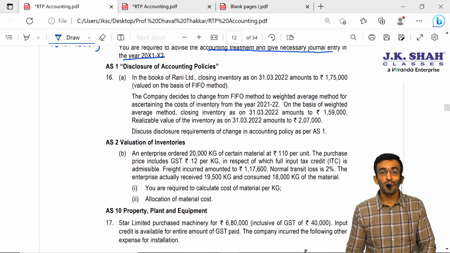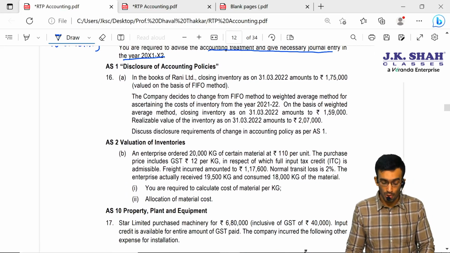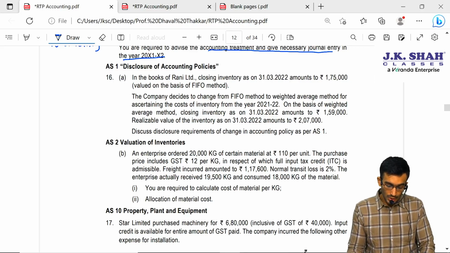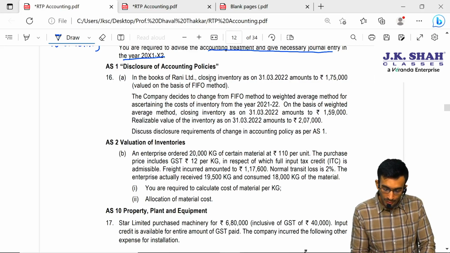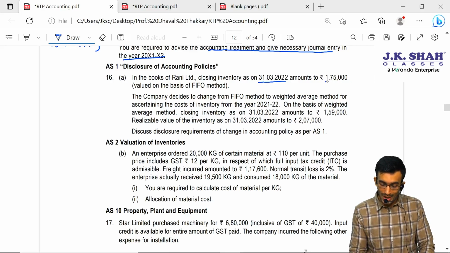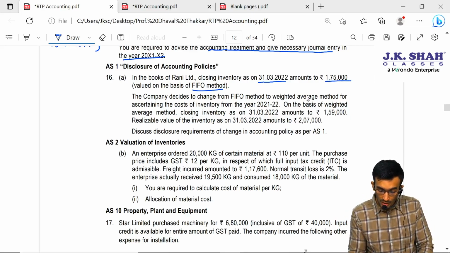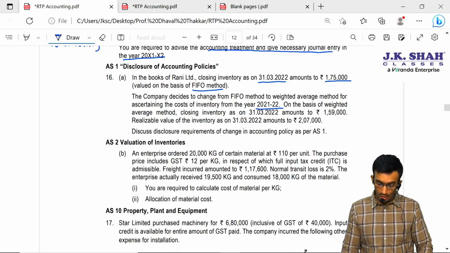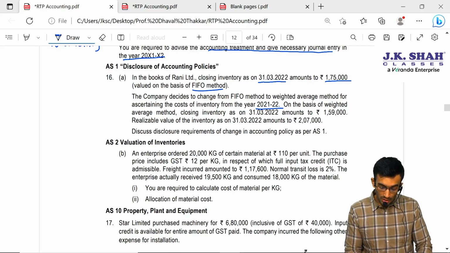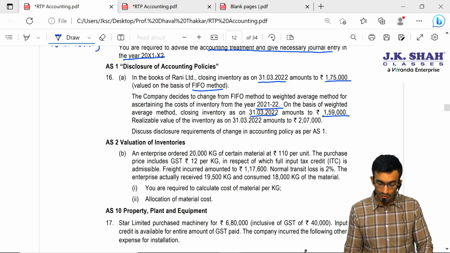AS1, disclosure of accounting policies. In the books of Rani Limited, closing inventory as on 31st March 2022 amounts to 1,75,000 based on FIFO method. The company decides to change from FIFO method to weighted average method for ascertaining the cost of inventory from the year 2021-22. On the basis of weighted average method, closing inventory as on 31st March 2022 amounts to 1,59,000.